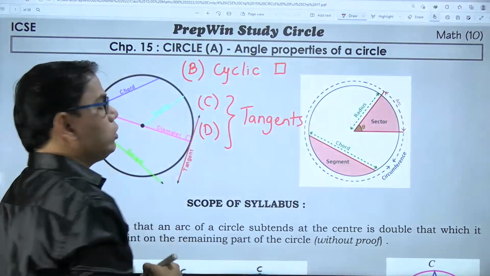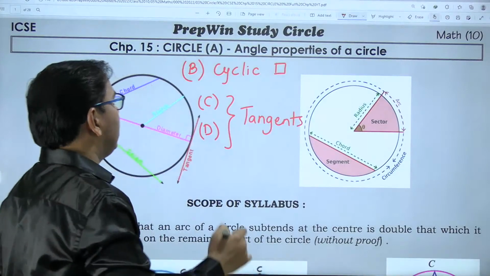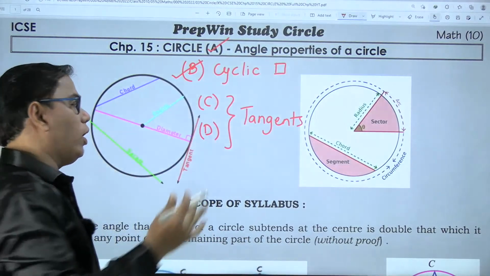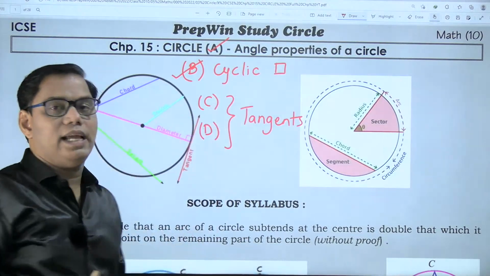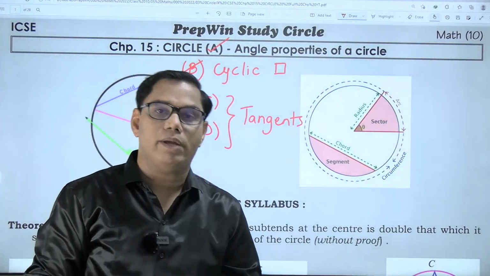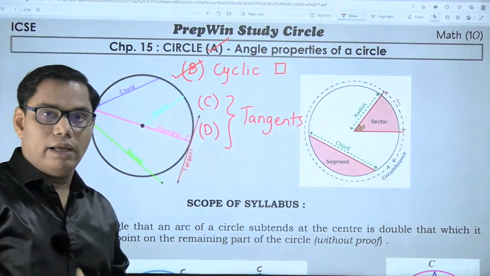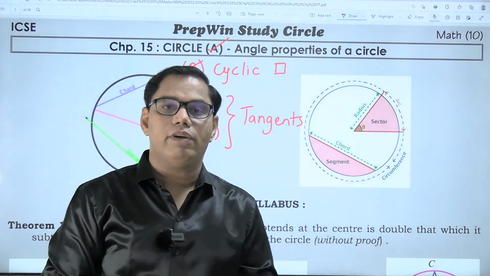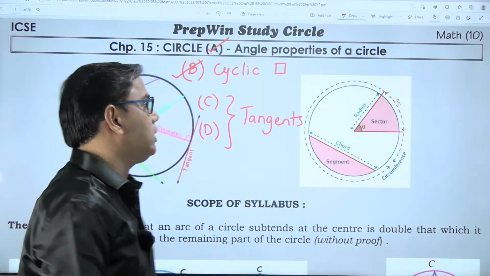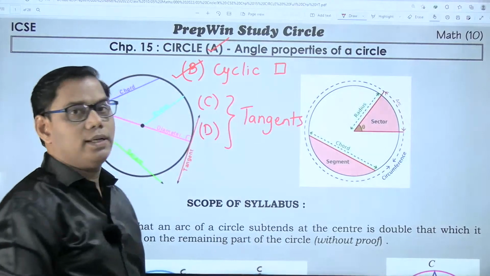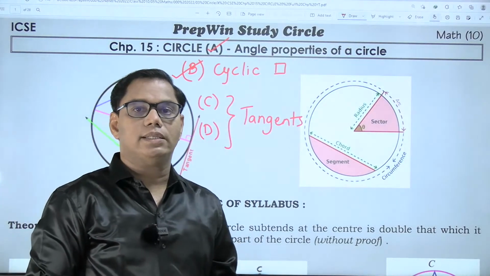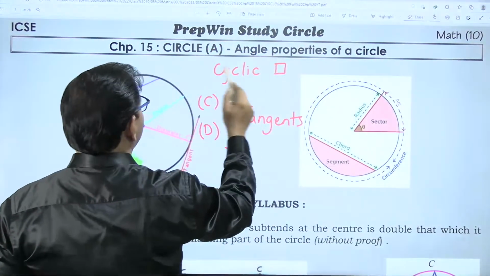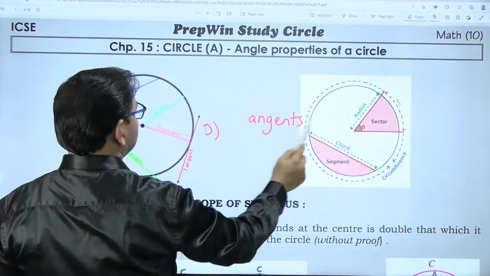So what are we going to do today? Mostly today we'll try to cover part A and part B. If possible, we'll try to do C and D also, but I don't think we will be in a position to complete this. If I take this, the class will go on. Let's review our class and see what the position is, by what time we complete these two parts. And if we are in a position, we can start with the next part also, right? So without wasting any time, let us start with this class.